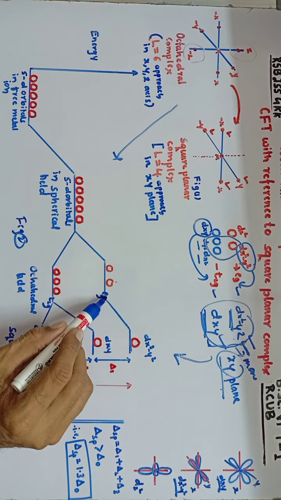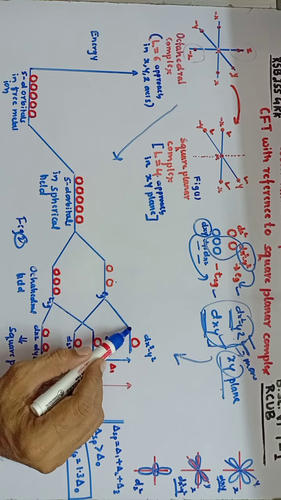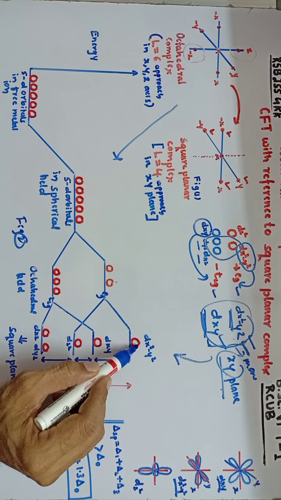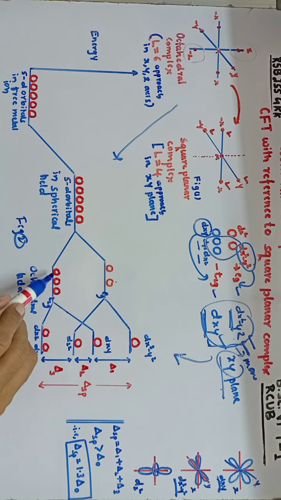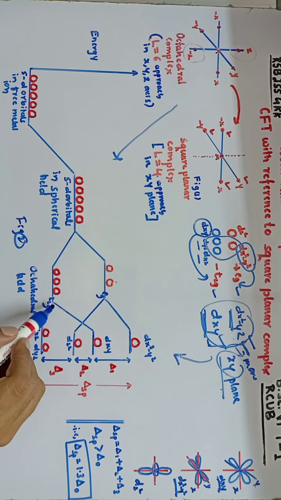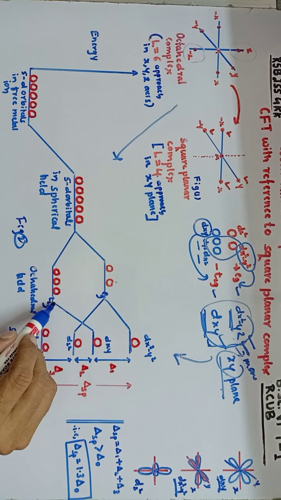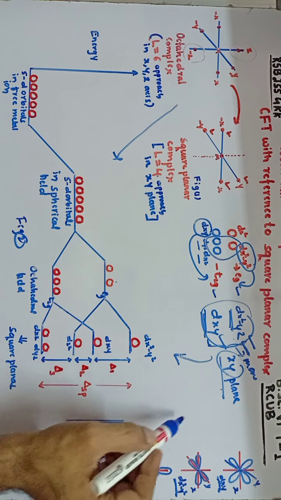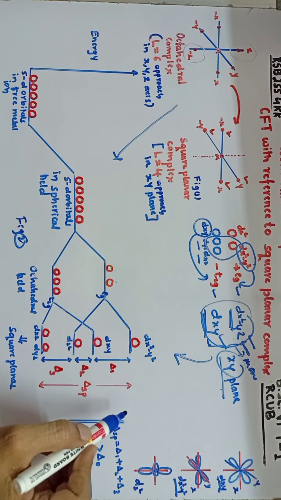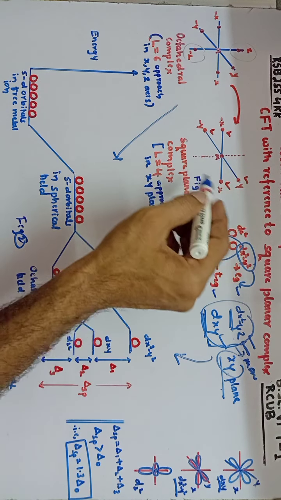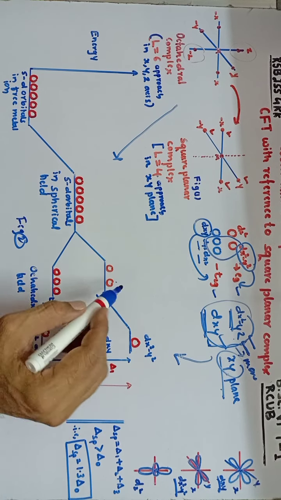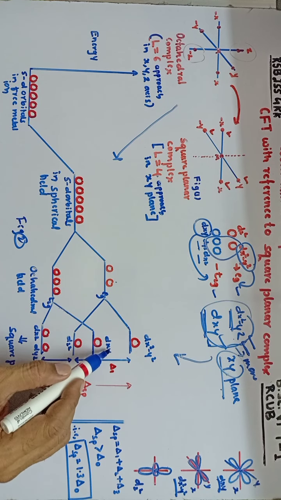So one is the dx square minus y square orbital from the EG set, its energy increases. So you have to show that one in higher energy state. Similarly, the dxy orbital from the T2G set, the energy of this orbital also increases. Therefore, we have to show it in the higher energy state. Since there is no z-axis ligand, that means trans ligands are not present in the square planar complex, therefore the dz square orbital energy decreases when compared to dxy orbital.